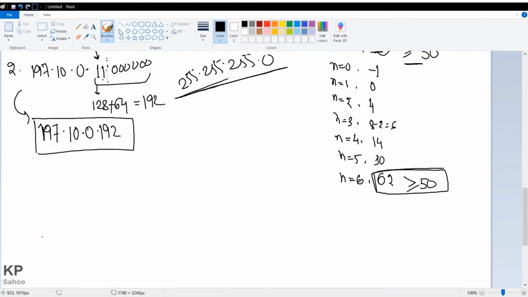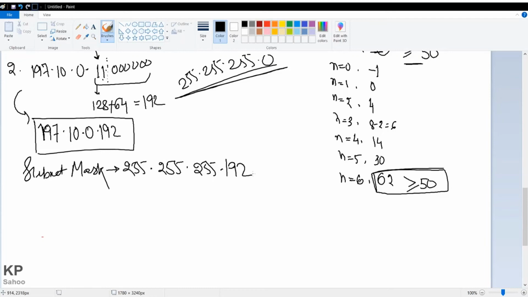This is the default subnet mask of C class IP, and now it is subnetted. So for this the subnet mask will be 255.255.255.192. This is one thing you got in the second step.